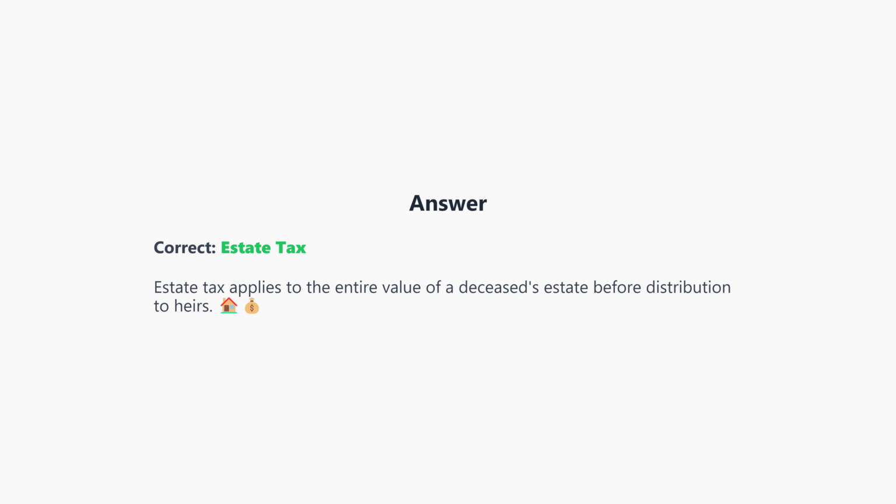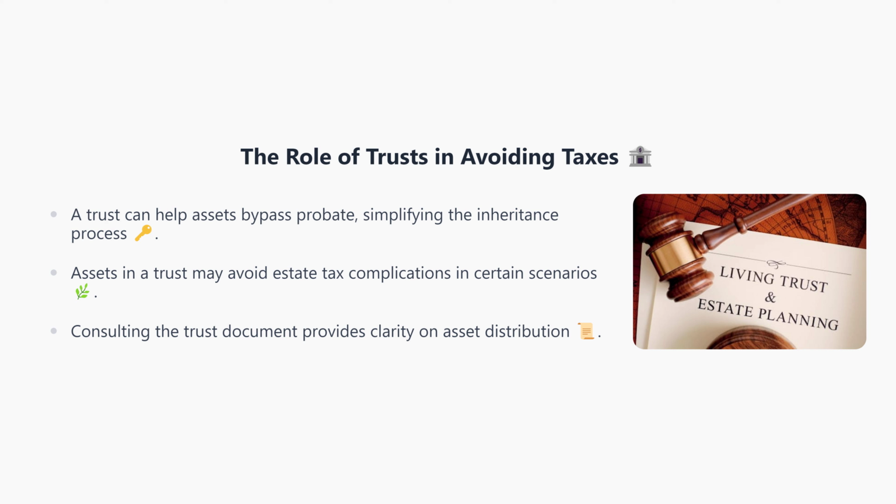If you answered estate tax, you are correct. Estate tax is indeed levied on the total value of a deceased person's estate before distribution to heirs. One of the major advantages of including a trust in your estate planning is that it allows assets to bypass the probate process. Probate is a legal procedure that can be time-consuming and expensive. By utilizing a trust, you may avoid or minimize estate tax complications. It's important to consult the trust document to understand asset distribution.